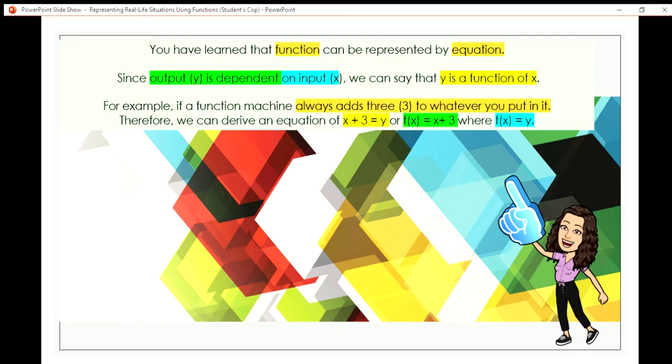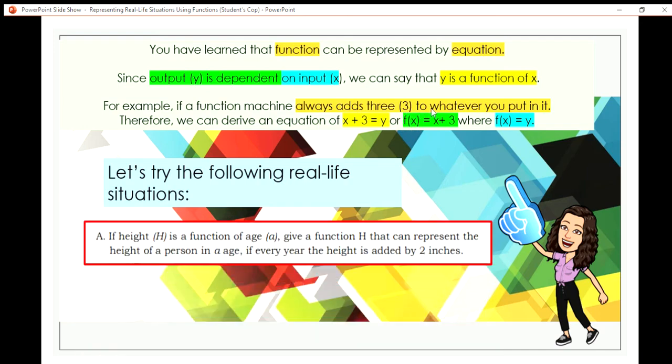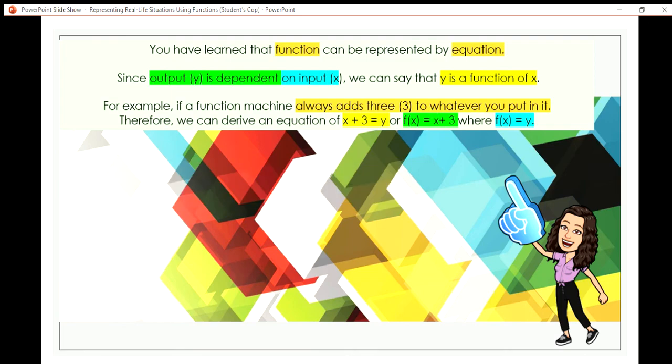For example, if a function machine always adds 3 to whatever you put in it, we can derive an equation: x plus 3 equals y. Or you can also write that in this form: instead of writing y, you can have f of x, since this is dependent on x, f of x is equal to x plus 3, where f of x is equal to y.